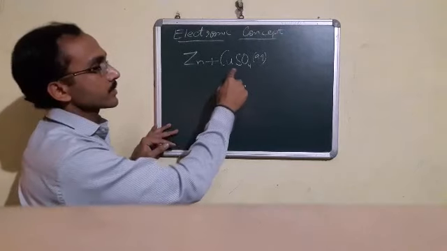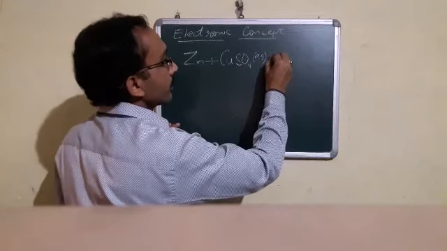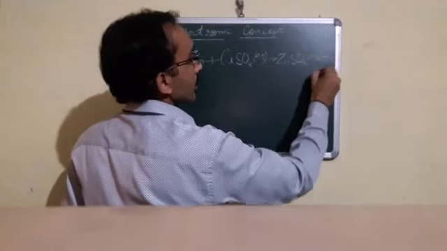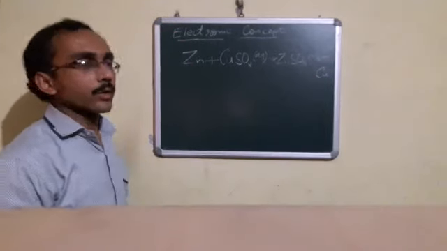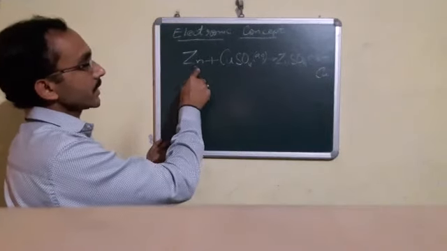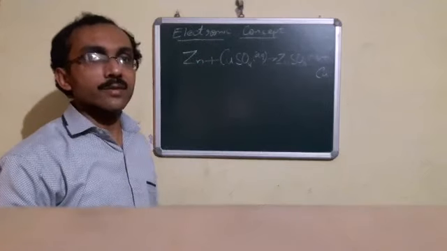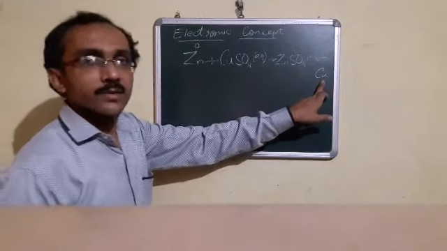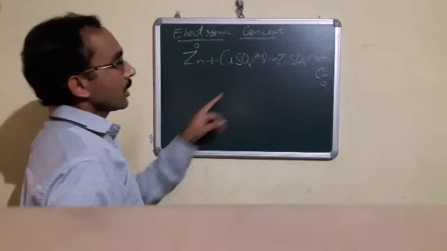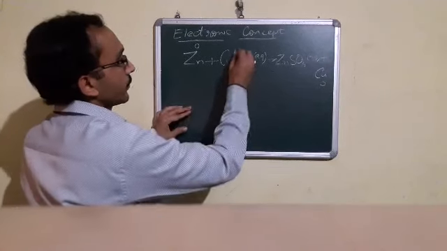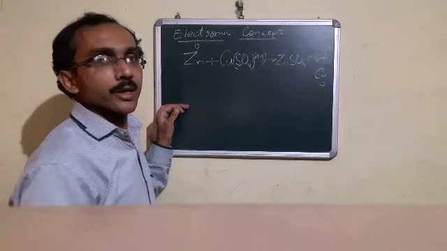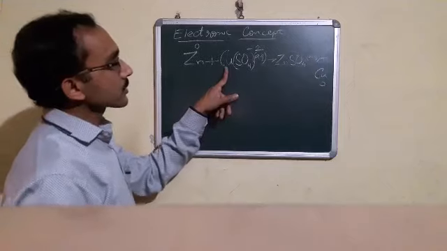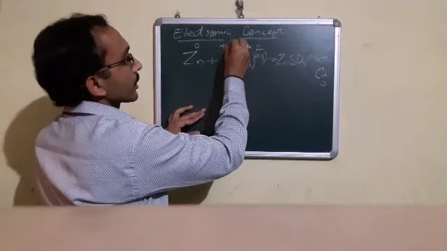Zinc is more reactive, so it displaces copper from its salt solution and forms ZnSO4, which is aqueous, plus copper is displaced. Now what we see here, zinc is in native state. That means when any element is in its native state, it has zero charge. Similarly here, copper is in native state, so it has zero charge. Now we know that sulfate is a polyatomic ion, and in case of sulfate the valency is -2. That means it is understood that here copper has valency +2.